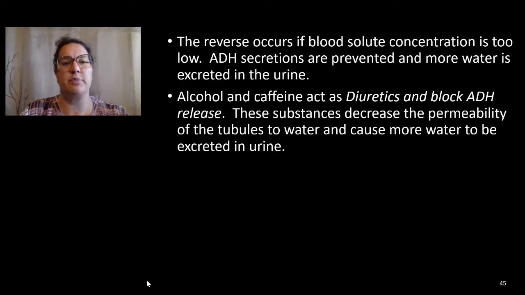The reverse occurs if blood solute concentration is too low. Antidiuretic hormone is going to be prevented from being released from the pituitary, and more water is going to be excreted into our urine, so our urine is more dilute. Alcohol and caffeine act as diuretics, and they block the release of antidiuretic hormone. So these substances are going to decrease the permeability of the tubules to water and cause more water to be excreted in the urine, even though the solute concentration in our blood might be higher.